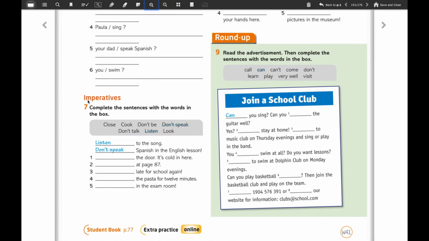Then on exercise number 7 you're going to complete the sentences with the words in the box. Okay, remember, imperatives, you're giving an order. So let's pay attention to the example. It says to the song, where we're going to use listened. Okay, and you have it here. Then you put a line and it's ready. It says Spanish in the English lesson, don't speak. Okay, and you have it here.